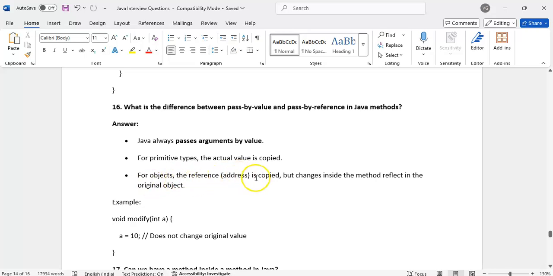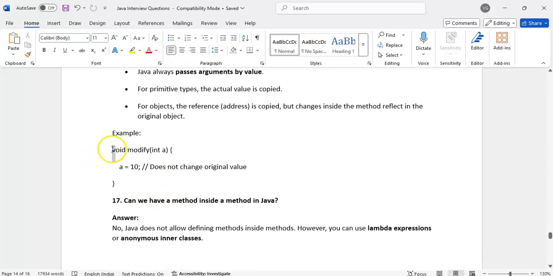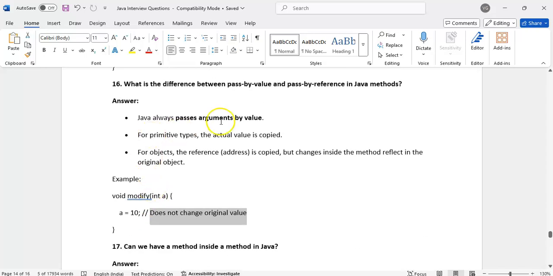For objects, a reference is copied, but changes inside the object reflect in the original. For primitives, modifying the copy does not change the original value. For example, if we send a value a equal to 10, modifying it inside the method does not change the original value. Java always passes arguments by value.